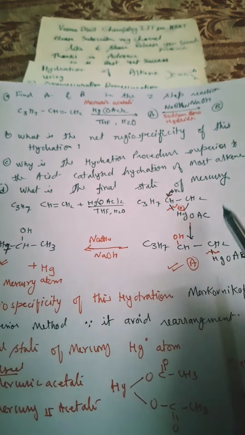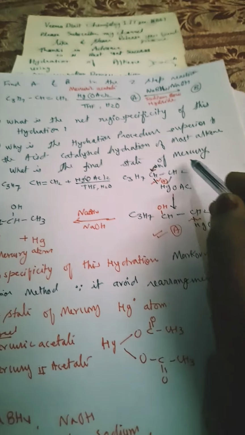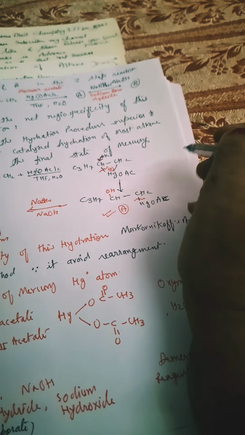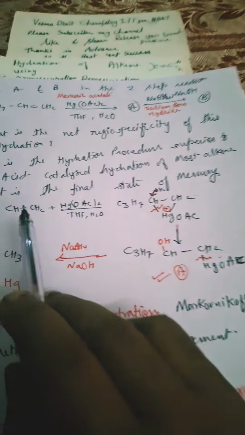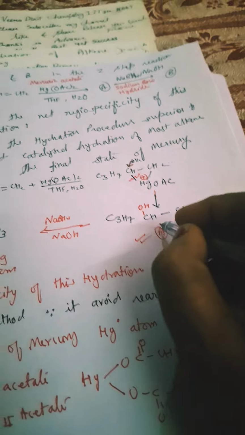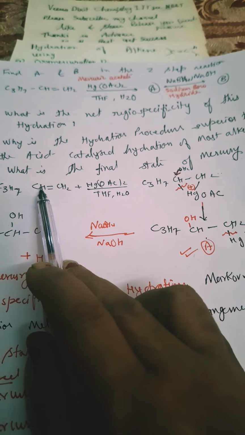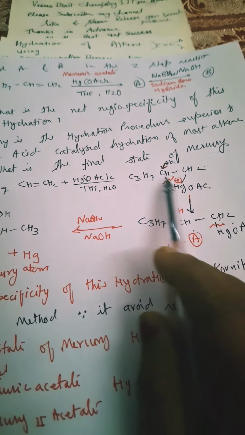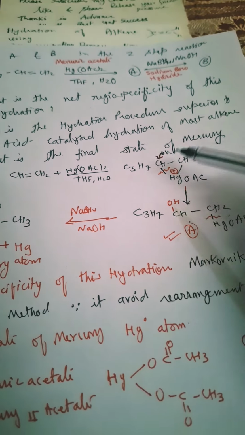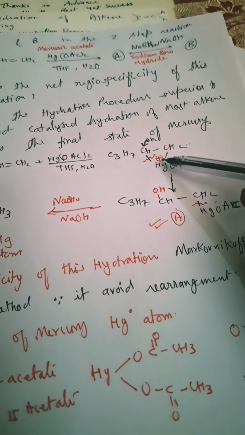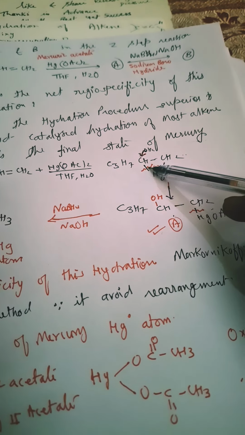In the first step, A will be the oxymercuration product and it will be this. This is A. So first of all, what will happen? This olefinic carbon will form a bridge with HgOAc, and then this will be cleaved because Hg carries one positive charge.